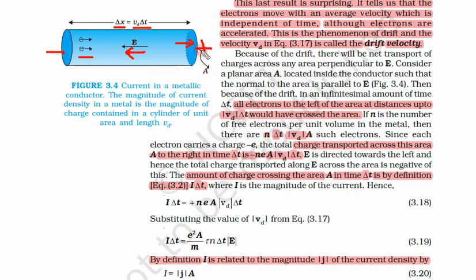Now let us take this conductor. This conductor has an area A, and its length is delta x. Some external electric field E is applied. So this terminal is negative, this terminal is positive, and under the influence of this external electric field, electrons are moving from the left side to the right side. This is the picture of this conductor. Drift velocity is Vd, and it takes time delta t to move from this side to this side.